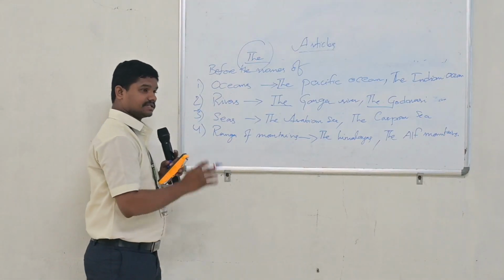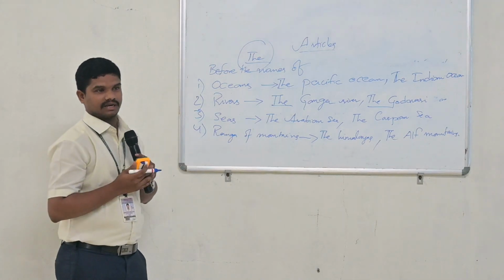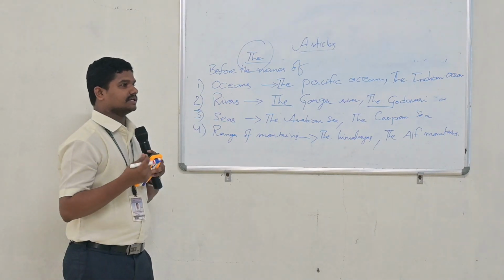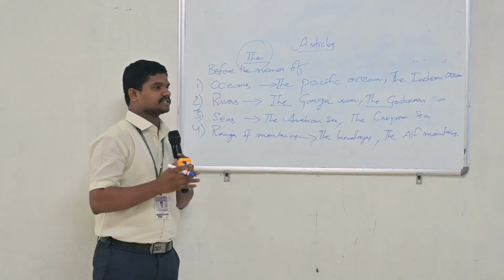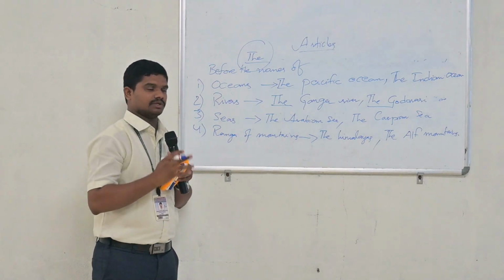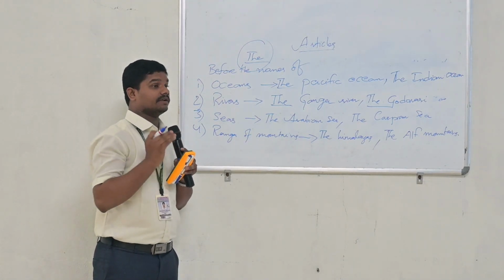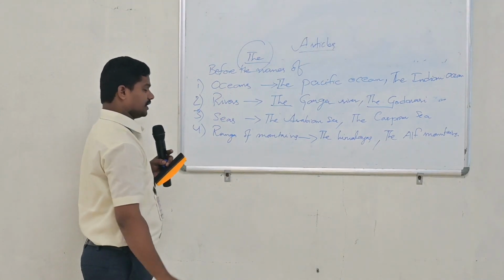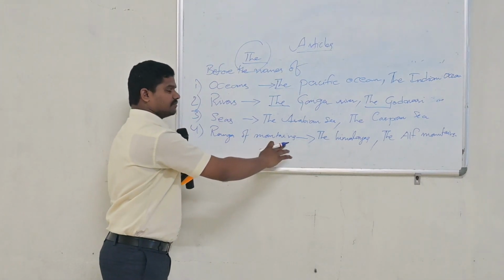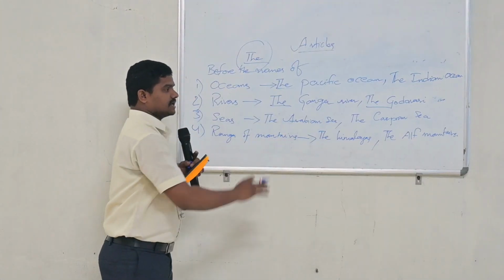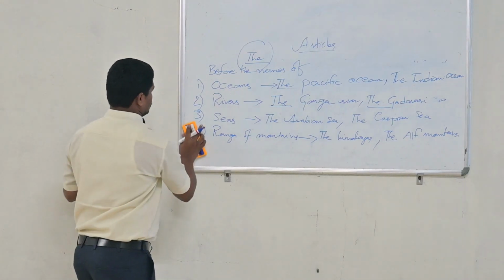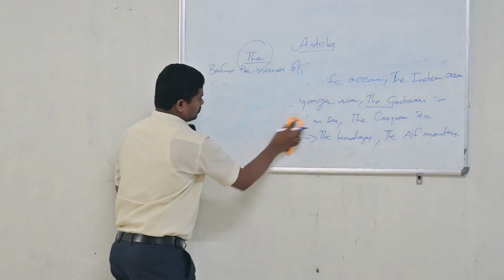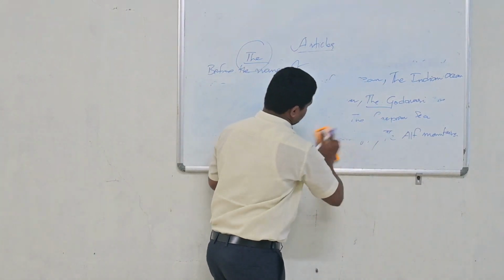The Himalayas and the Alps Mountains are ranges of mountains. But from the examination point of view, you should not write the article the before Mount Everest, because it is a single peak, single mountain. That's why we do not use the definite article before Mount Everest. These are the ranges of mountains: the Himalayas, the Alps Mountains. We will listen more about this definite article.